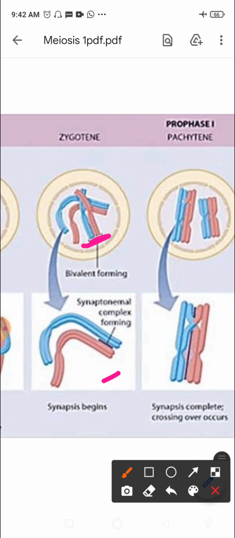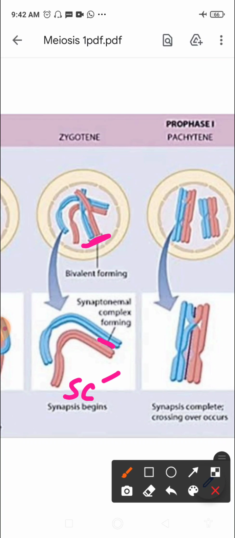So this pairing of homologous chromosomes is specific, which involves the formation of a special proteinaceous structure, right? You can see in between here, this black part, which I have colored now with pink, is the proteinaceous structure, which is known as the synaptonemal complex, also referred to as SC. Right, so this is formed.